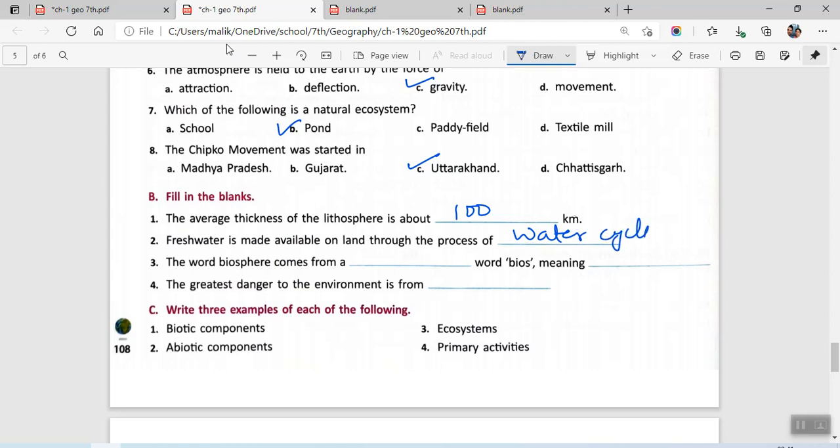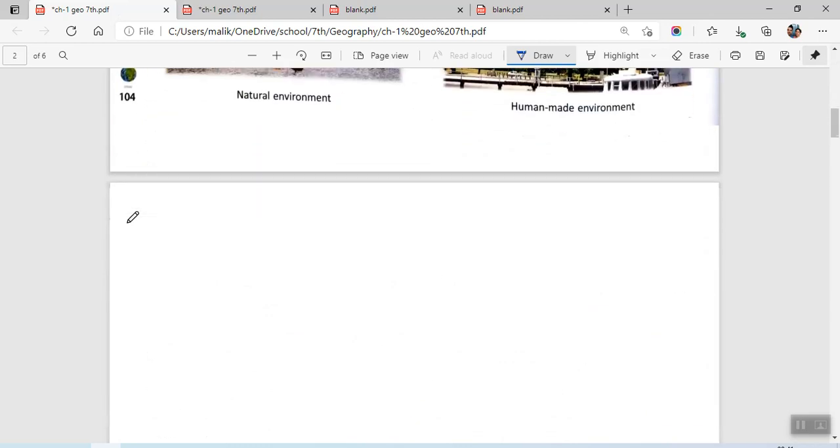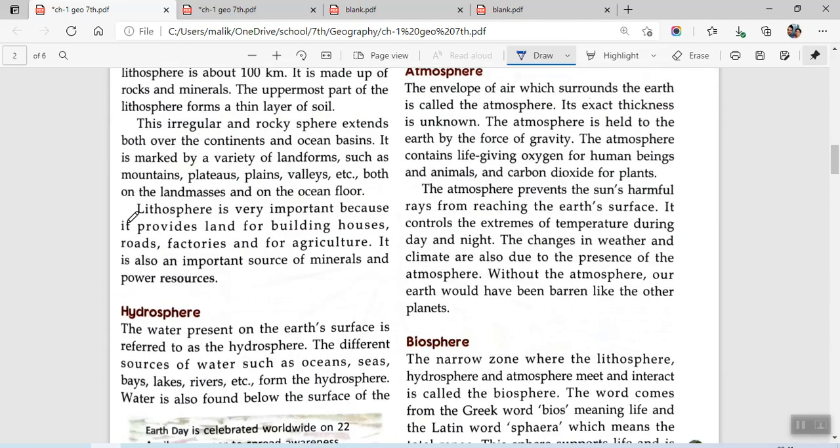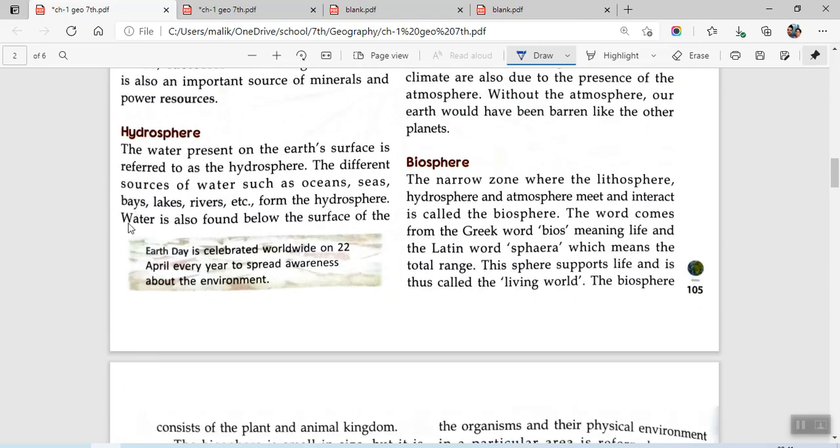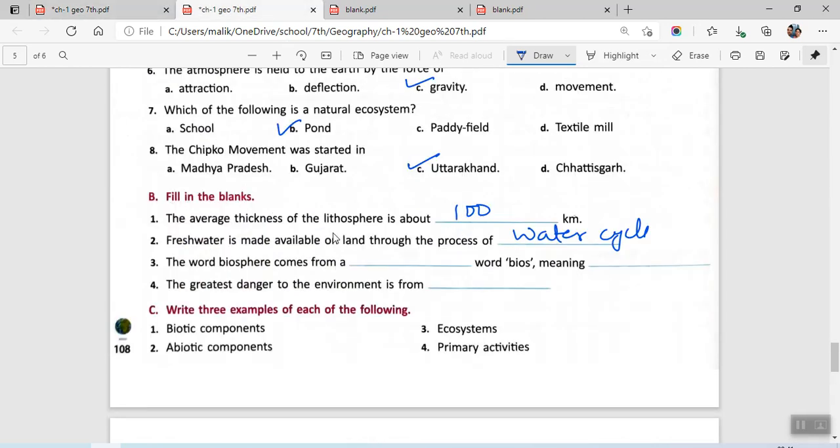Then we have the word biosphere comes from a dash word bios meaning dash. For this, you just come to the paragraph titled Biosphere. In this, it is given straight away. The line is here: the word comes from the Greek word bios meaning life. So our answer will be Greek and life. So we will be writing Greek here and life here.